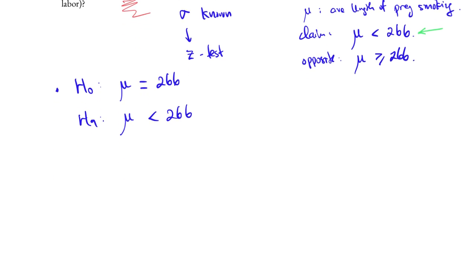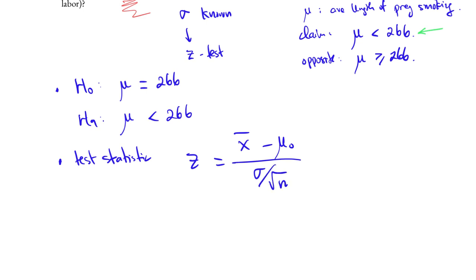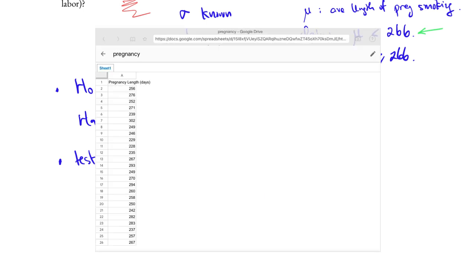The second step in the hypothesis testing process is to compute the test statistic. The test statistic z equals x bar minus the null value mu naught, divided by sigma divided by the square root of n. And so we would need to know the mean of the sample. The data is given, not the summary, so we would need to open the data to find the mean of the sample. If we bring up the data, we will see 25 numerical values. These are the pregnancy lengths for 25 pregnant women.